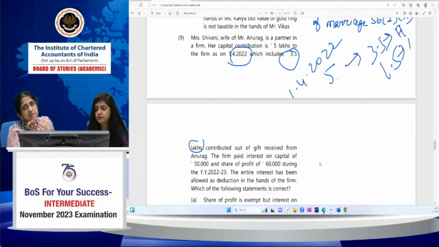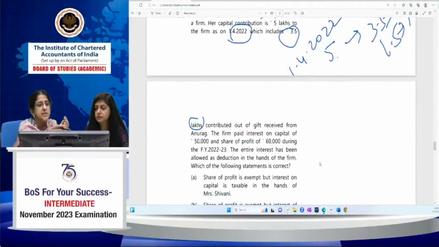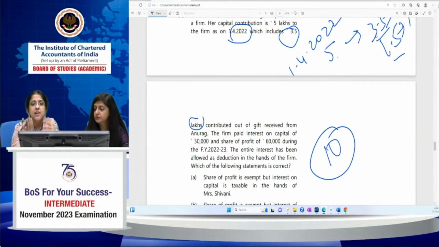Now, she has invested that amount in the business. She has invested her own money also in the business. She has invested both her own money of 1.5 lakh and whatever her husband gifted, 3.5 lakh. Both she has invested on 1/4/2000, and the firm pays interest on capital. It gives her a share of profits also. Now, share of profit is exempt under section 10. Share income from a firm is exempt under section 10. So in the case of exempt income, there is no point in applying clubbing provisions. So that profit part of it you can ignore because it's anyway exempt.